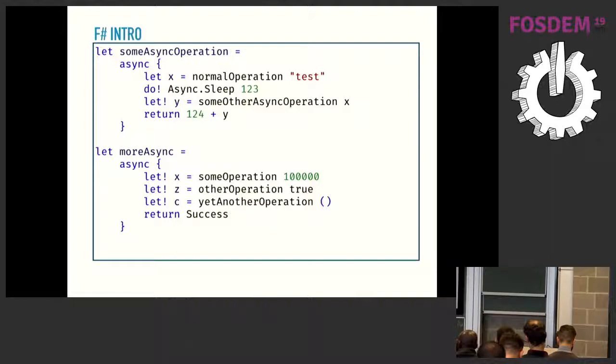This is like let bang, which is basically await, and return, which returns the value from the computation expression. And do bang is basically await without returning any value. So this is kind of similar to async await in C#. If you are familiar with that, you should understand that code. Async await is coming to JavaScript, as far as I know, in ES-plus-whatever version.